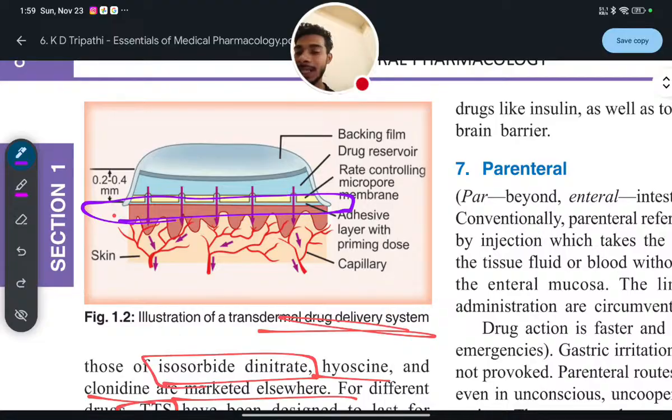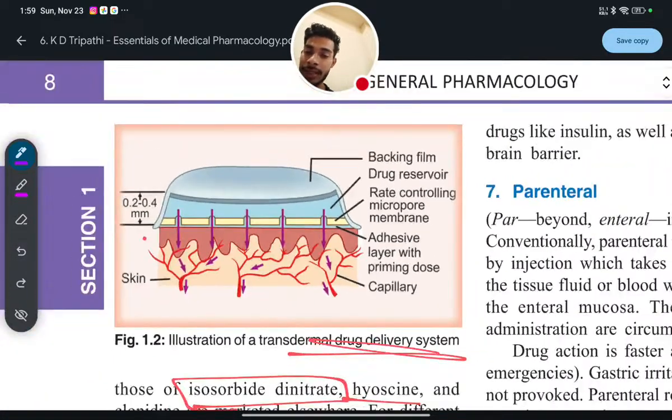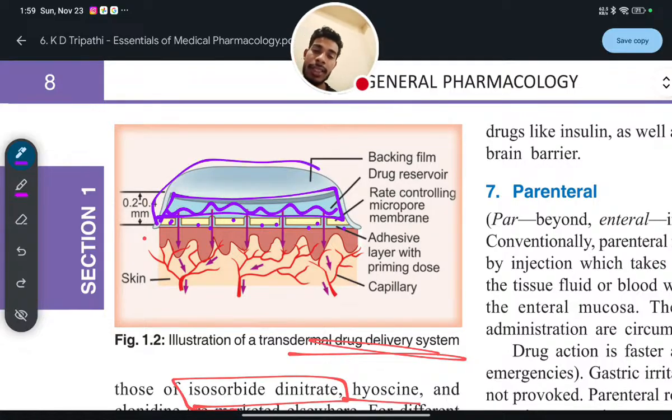Adhesive part. And if you see the yellow color part, between the yellow colored parts you will see small micropores through which the drug will be delivered at a controlled rate. And in a small pool, the drug will be filled, and to cover and save that, there will be a backing film that is a little bit hard. Okay.